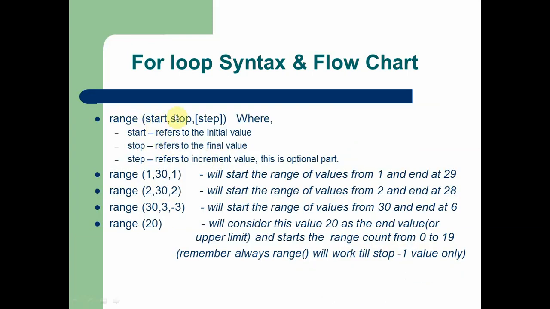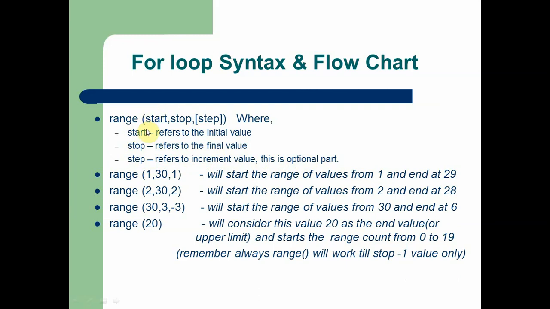Range consists of 3 components. One is start, stop, step. Start refers to the initial value of the for loop. Stop refers to the final value of the for loop. Step refers to the increment value. This is an optional part. So there are 3 components in the range which are going to be used in the sequence.